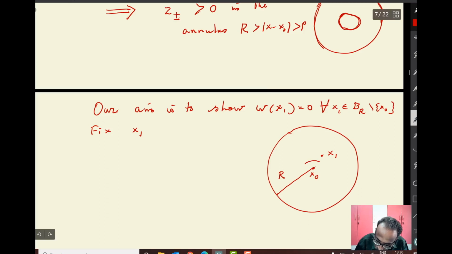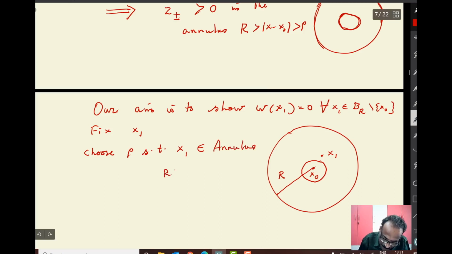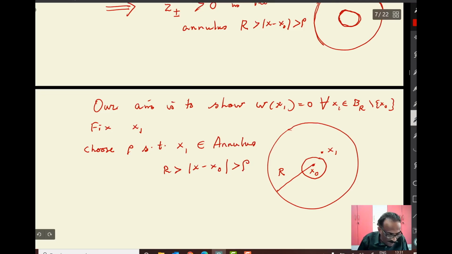So you choose your rho in this way, such that x1 belongs to the annulus. What is the annulus? R greater than mod x minus x0, that's greater than rho.